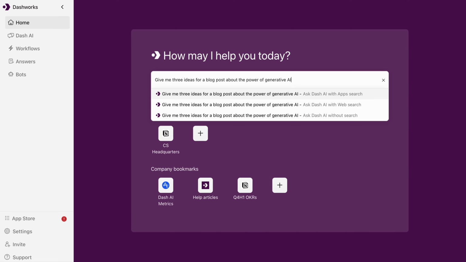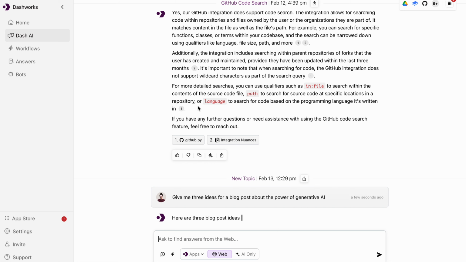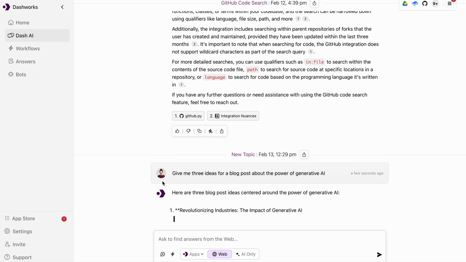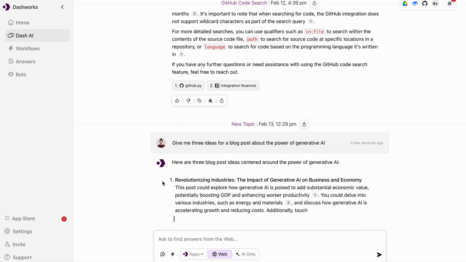This example is something that I would use the web integration for, like give me 3 ideas for a blog post about the power of generative AI. I could also use AI mode for this type of query. This will surface a brand new response for me that doesn't pull from information from across my company's internal knowledge. And I can then ask Dash AI clarifying questions or copy this response and use it as part of my blog post.